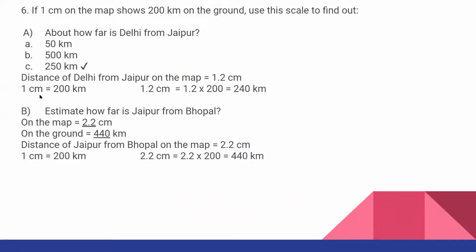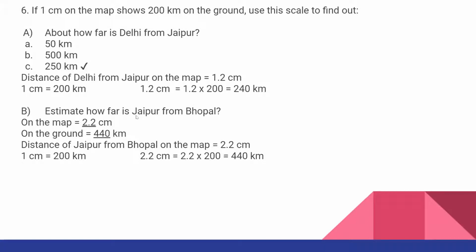So I have written here, distance of Delhi from Jaipur on the map equal to 1.2 centimeter. The scale given is 1 centimeter equal to 200 kilometer. So 1.2 centimeter equal to 1.2 multiplied by 200 equal to 240 kilometer. Out of the options given, 250 is coming near to 240. So we can take it as approximately 250 kilometer. 50 kilometer is not possible because if the distance is less than 1 centimeter only 50 kilometer will come. So the proper option is 250 kilometer approximately.